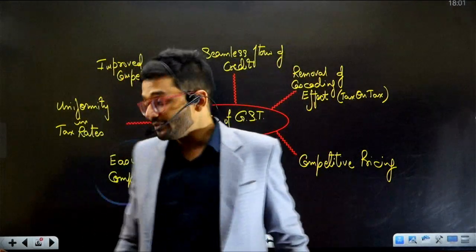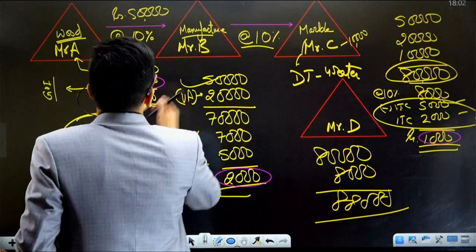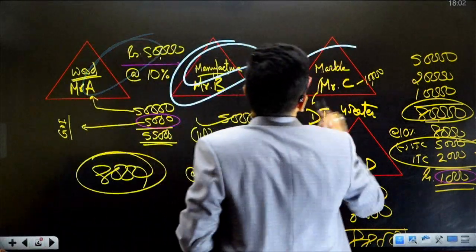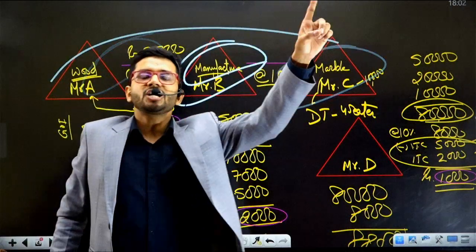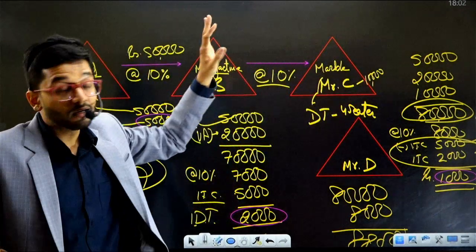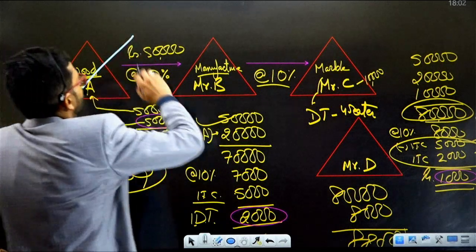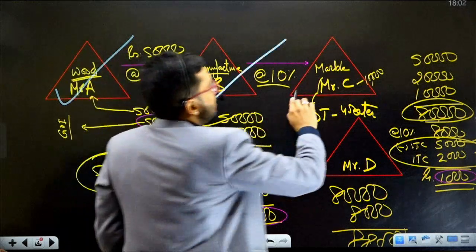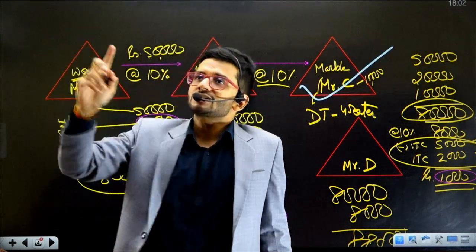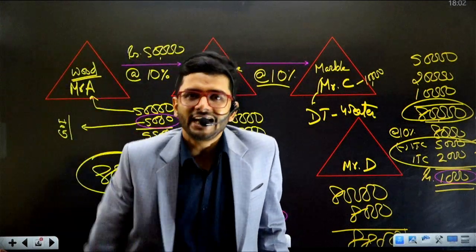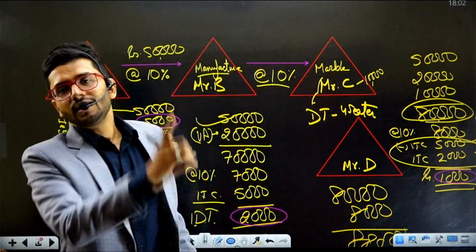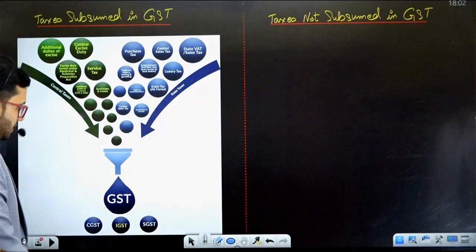Easy compliance. Compliance happens only once at national level. So there's no separate return which is to be filed in, say, UP, Delhi, Rajasthan. One nation, one tax, only one return to be filed, tax to be paid at one portal only. No different portals. Earlier, the tax was to be paid first at UP government's website, then at Haryana government's website, then at Rajasthan government's website. Now taxes are to be paid only on one central portal, which is made by GST, known as GSTN. That is the GST network. Only one compliance burden is there. So compliance burden is reduced.